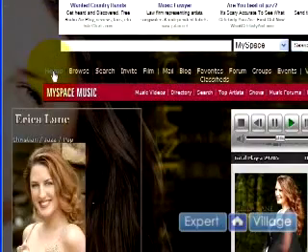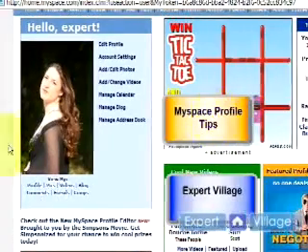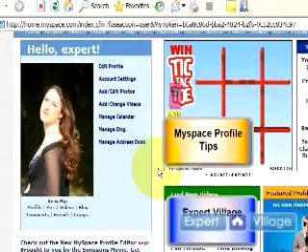But if you want to go back to your home page, click on Home. If you would like to put a custom picture on your background, then you will need to find a code or a generator to do that.